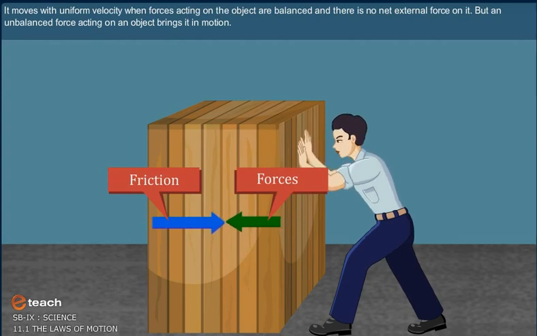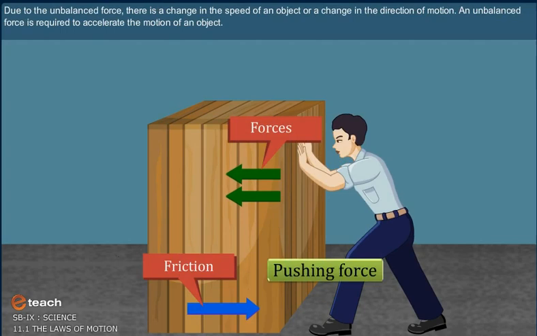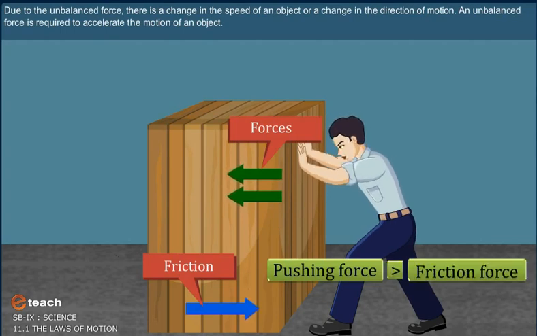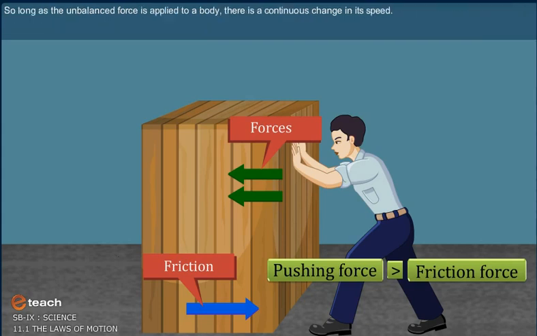But an unbalanced force acting on an object brings it in motion. Due to the unbalanced force, there is a change in the speed of an object or a change in the direction of motion. An unbalanced force is required to accelerate the motion of an object. So long as the unbalanced force is applied to a body, there is a continuous change in its speed. What will happen if the force is removed completely when the object acquires a certain speed?